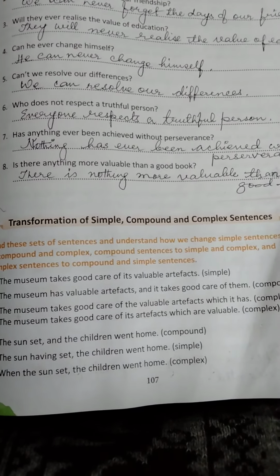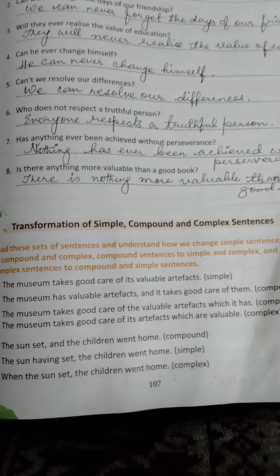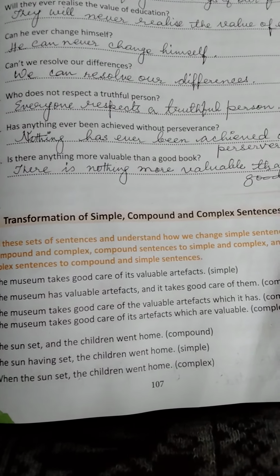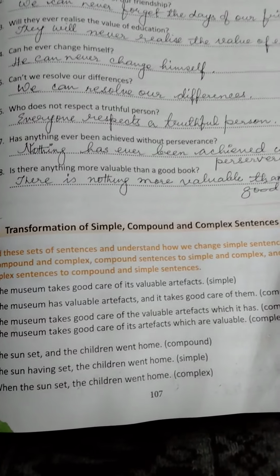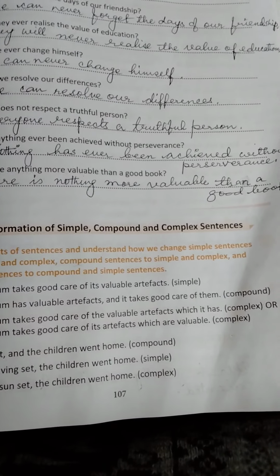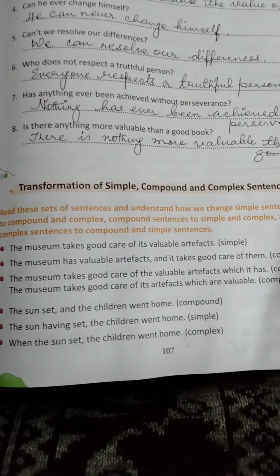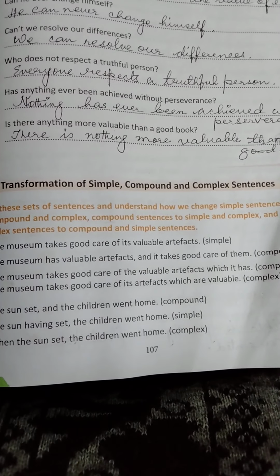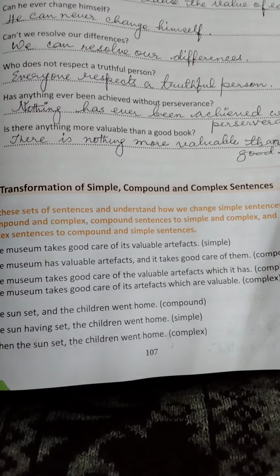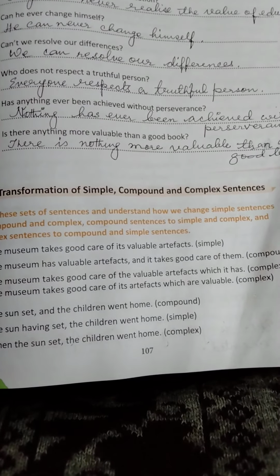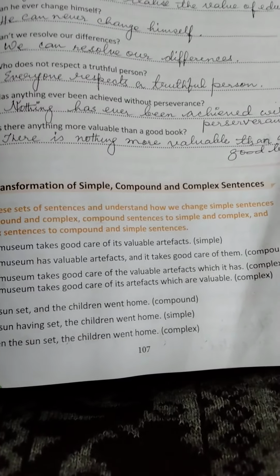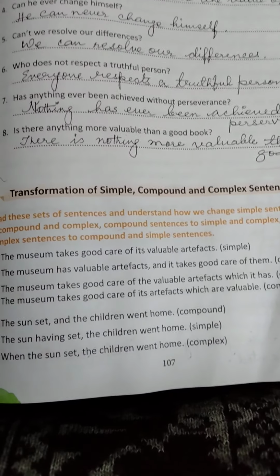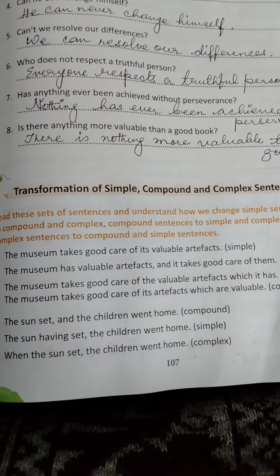Seventh, has anything ever been achieved without perseverance? Answer will be negative. Nothing has ever been achieved without perseverance. Full stop. Eighth, is there anything more valuable than a good book? Sentence is in question is in negative sense. Answer will be positive. There is not here, this eighth number.